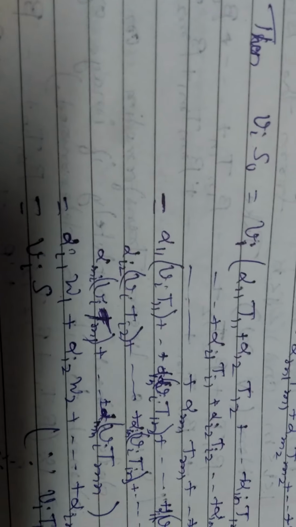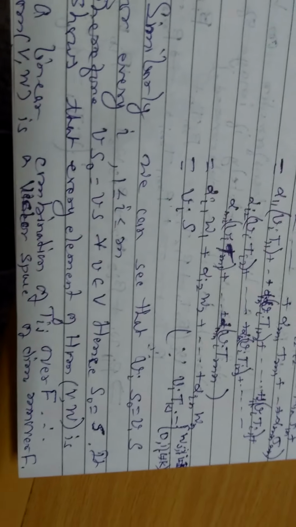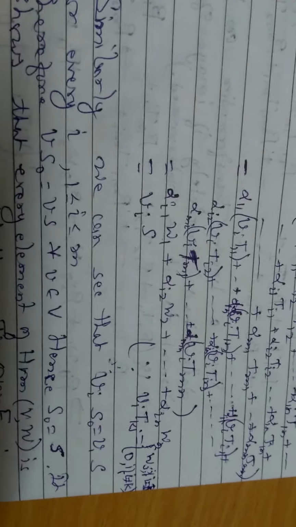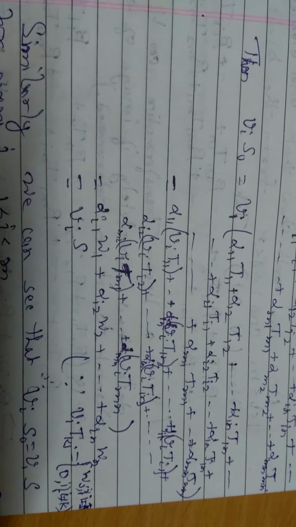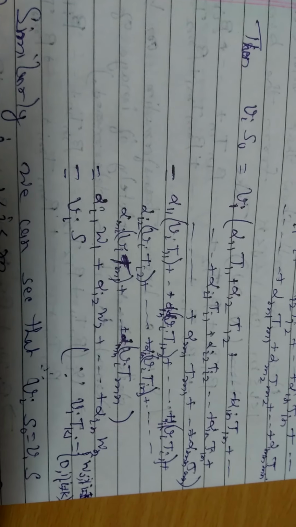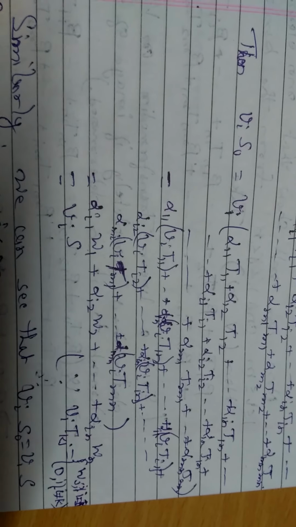All the elements become 0, as we know that vi Tkj is equal to wj when i is equal to k and is 0 if i is not equal to k.